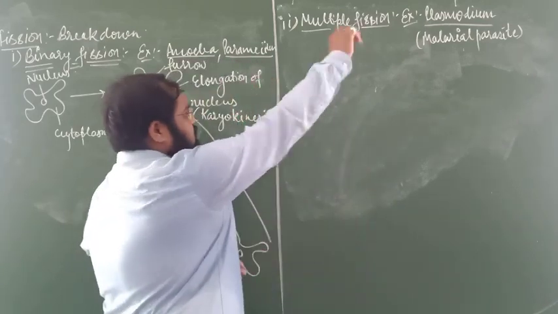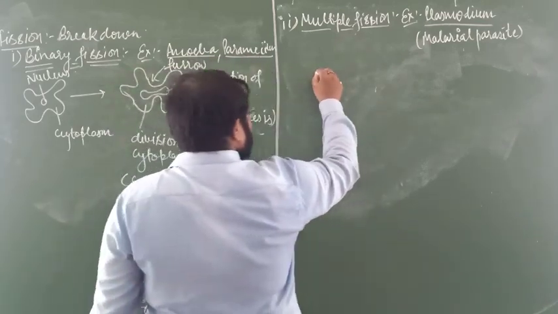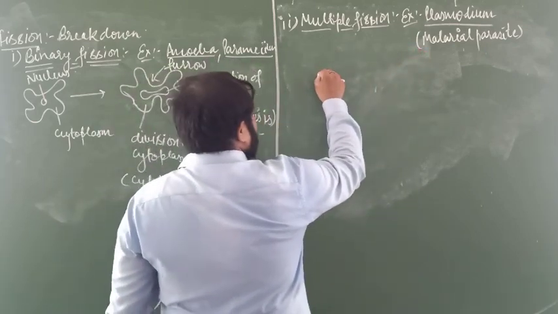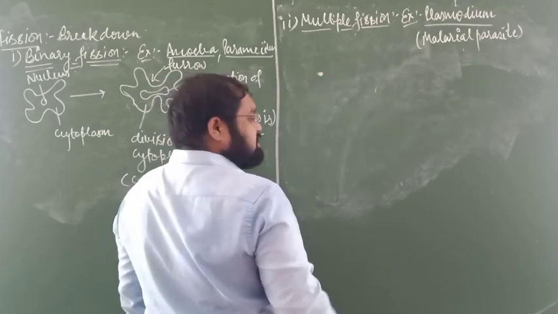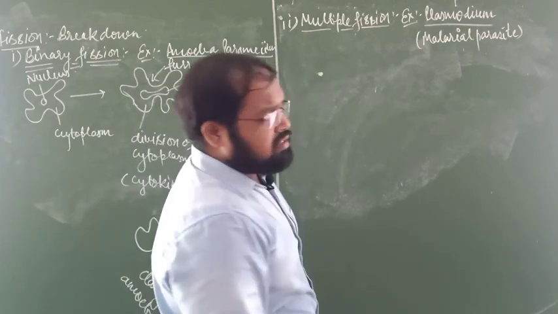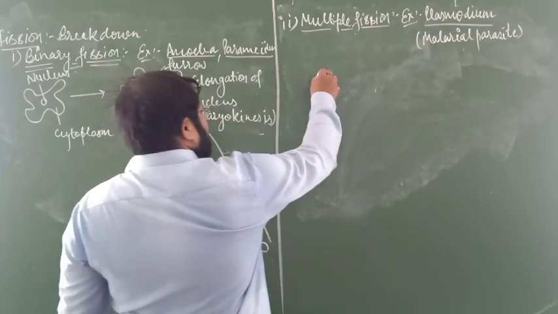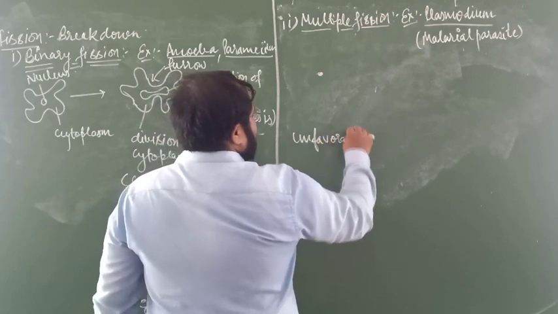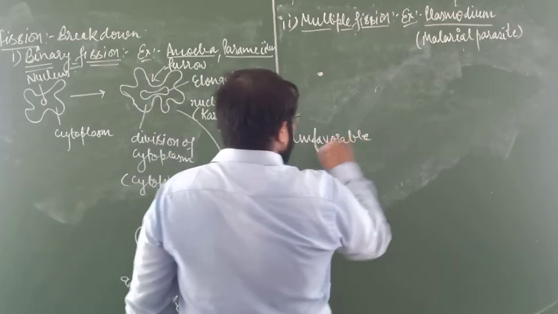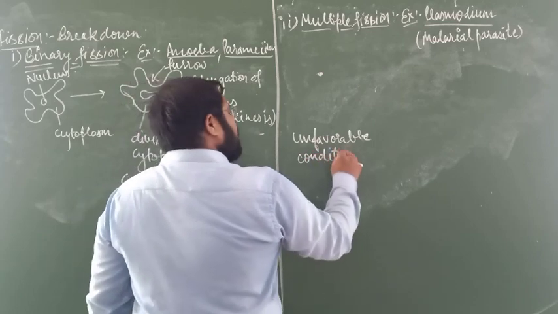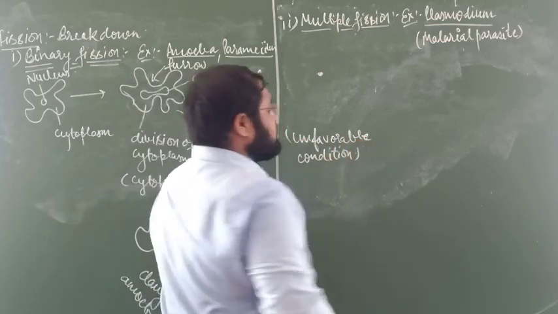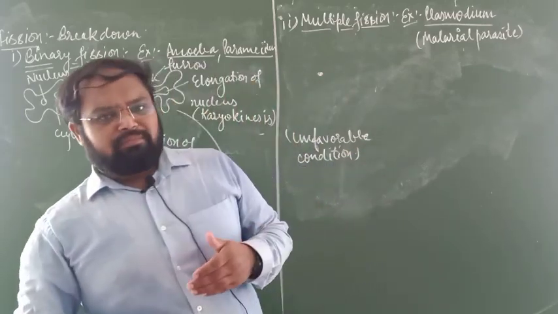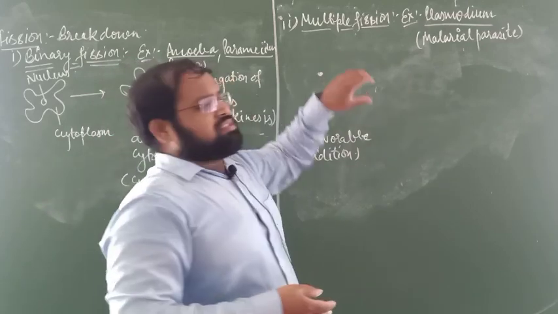Okay, so now we have to continue. Suppose that with the help of the female Anopheles mosquito, this Plasmodium enters inside the body. If there is an unfavorable condition, meaning a condition in which the Plasmodium will not be divided in our body, it is not suitable for this.